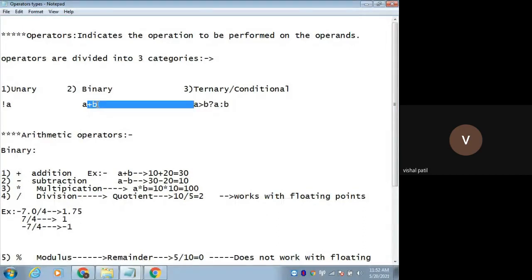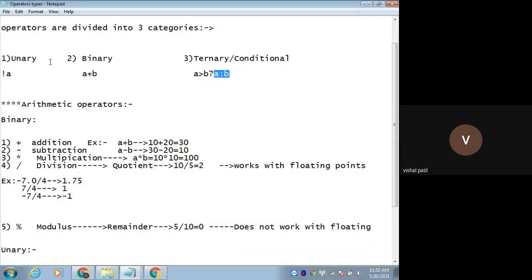The next one is ternary, or conditional operator. This is the syntax for the conditional operator: we write some expression before the question mark, and after the question mark there will be some result. We'll see the ternary operator in detail later on. So we have three categories of operators here: unary, binary, and ternary. Now we'll see one by one.